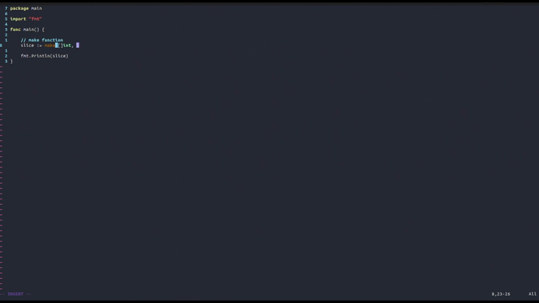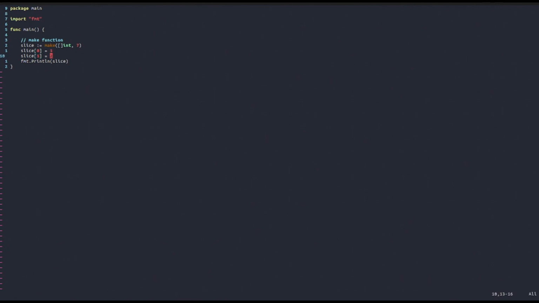Notice that here the length is not fixed, meaning that if we add new elements, we can increase the length. We will see how to add new elements to a slice. Let's set it equal to 7, for example. Now, printing out the slice, since it is not initialized, it will print out a slice of zeros. In fact, we can try that. As you can see, we get all zeros. And just like we did with arrays, we can access and change the values at certain indexes, and also we start to count from 0. Remember that.